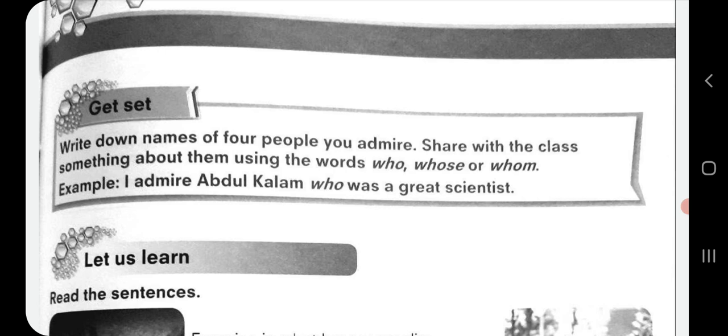You can write something like this also. I admire my mother who takes care of me. I admire my father whose principles have shaped me as a person. Or you can also write, I admire my teacher Deepa whom I met this year. In this manner you have to use all the 3 words, that is who, whose, whom, and make 4 sentences.